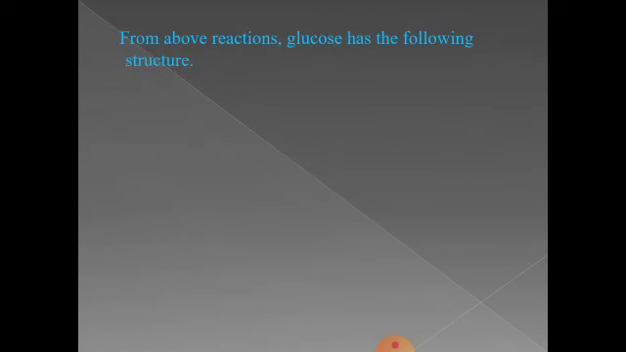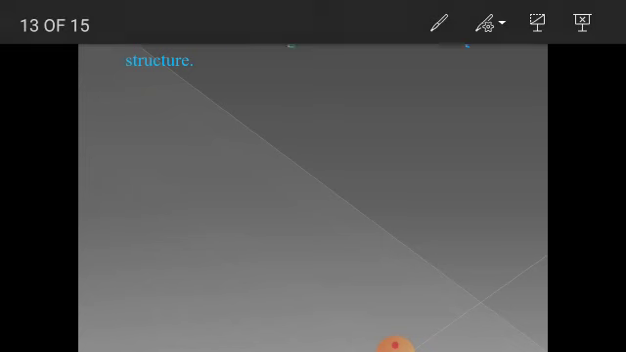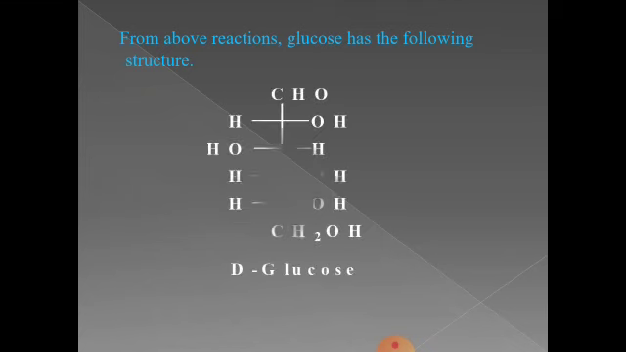So from all these reactions we conclude that glucose has an open chain structure with 6 carbons in a chain, with 5 alcohol groups. Out of these, one is primary alcohol and the others are secondary, and one is an aldehyde group, that is, this structure. So glucose has an open chain structure.